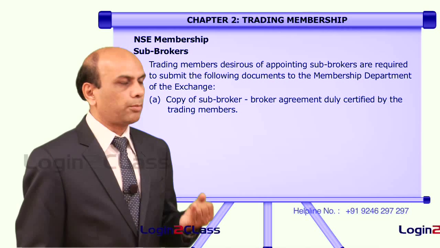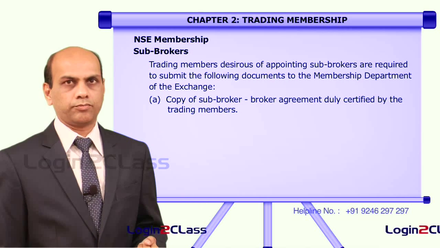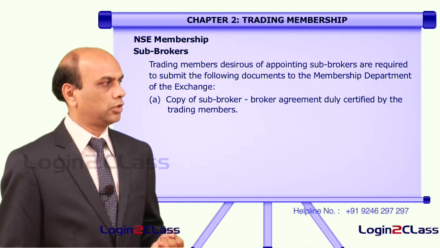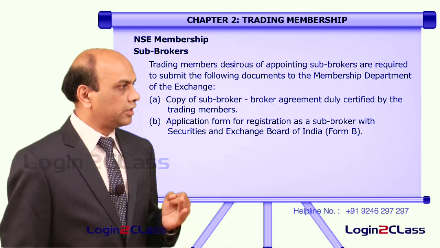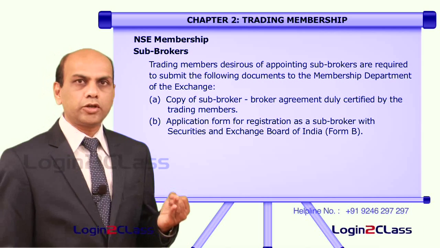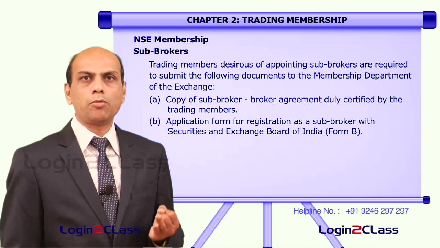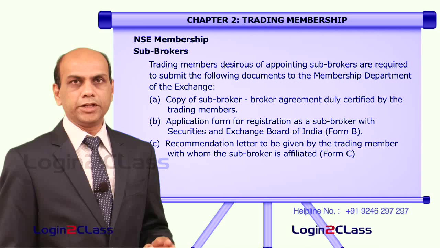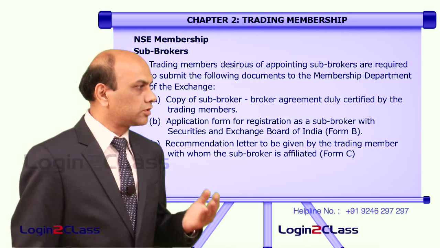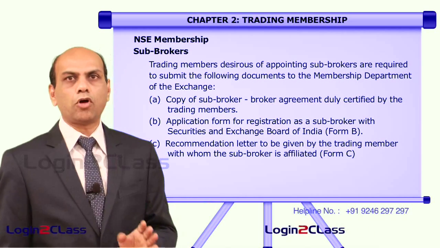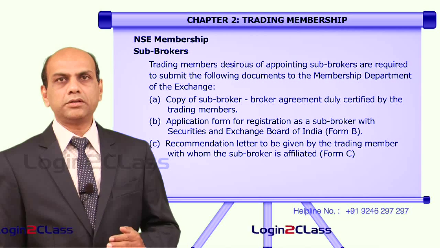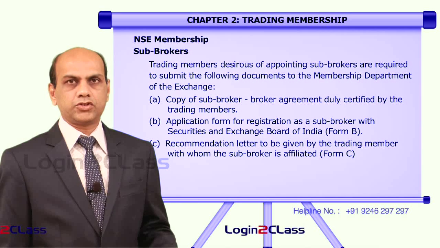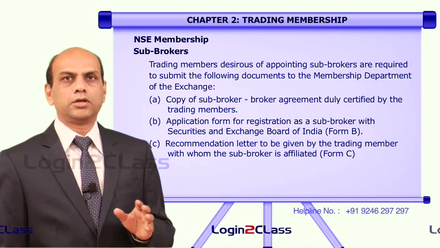One, a copy of the subbroker-broker agreement, duly certified by the trading member, that is the stockbroker. Two, application form for registration as a subbroker with the Securities and Exchange Board of India in Form B. Three, recommendation letter to be given by the trading member with whom the subbroker is affiliated in Form C. So, these 3 documents he has to submit to the exchange for the purpose of certification.